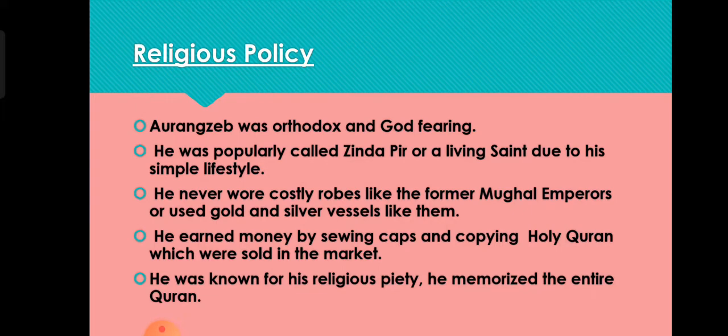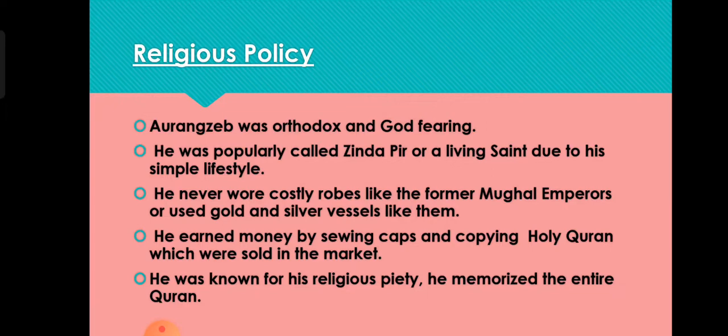In many books, we can read that he was a religiously fanatic person who was not tolerant towards other religions. When we study in detail about Aurangzeb, we can see that he was a simple person and he was popularly called Zinda Pir, or a living saint, due to his simple lifestyle.